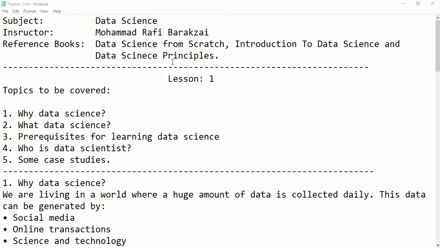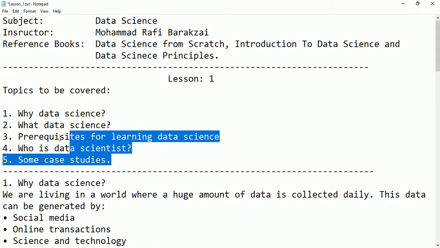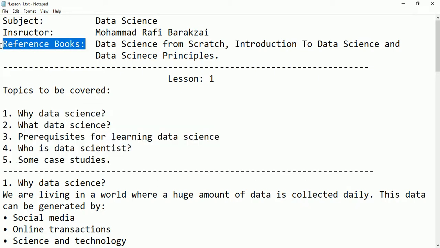Hello friends, in this data science tutorial we are going to talk about the following topics here. Before that, something which is important is reference books. You can refer to the following three books.